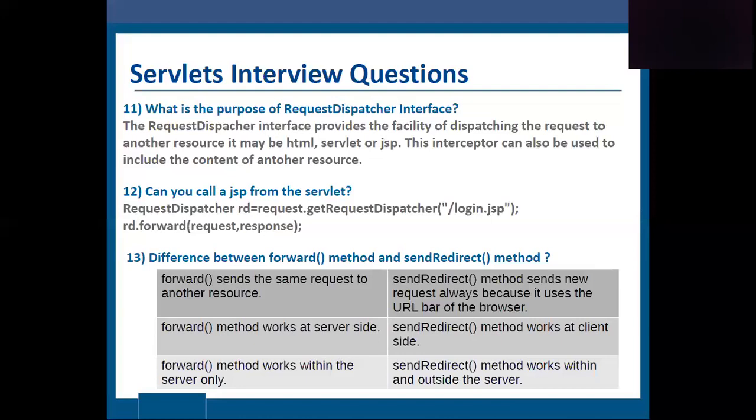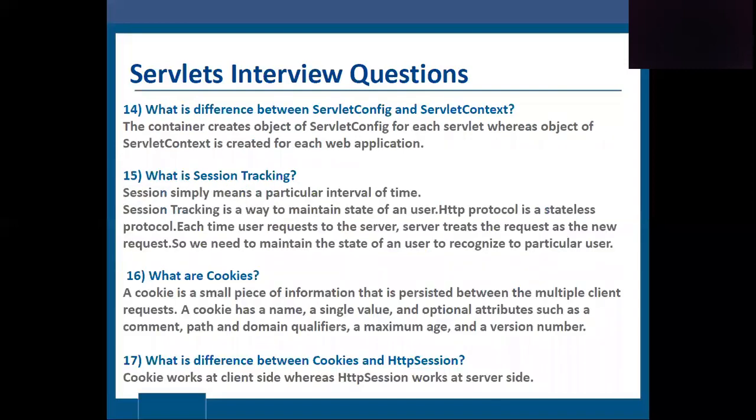The sendRedirect method always sends a new request because it uses the URL bar of the browser. The forward method works at server side, and sendRedirect works at client side. Forward works within the server only, whereas sendRedirect works within and outside the server.